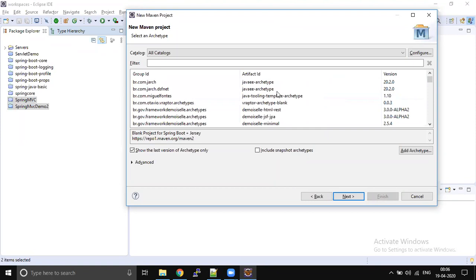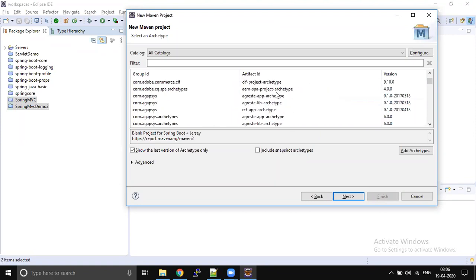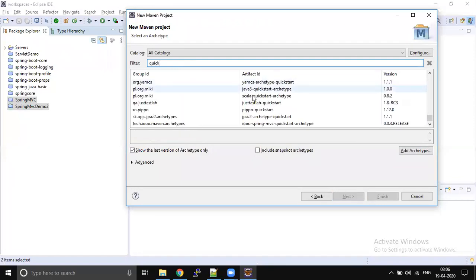But as I said, let's start with the quick start simple project that should be from Apache. Let me do this. Let's select no, quick start. It's just simple.